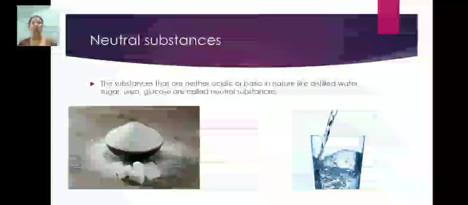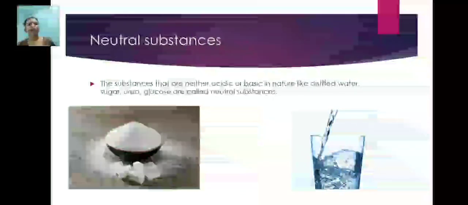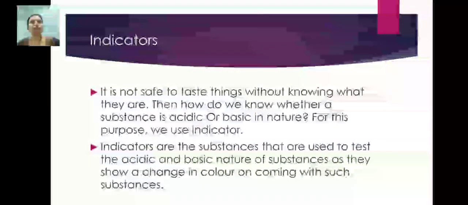Urea and glucose are examples of neutral substances, as you can see on your screen, students.